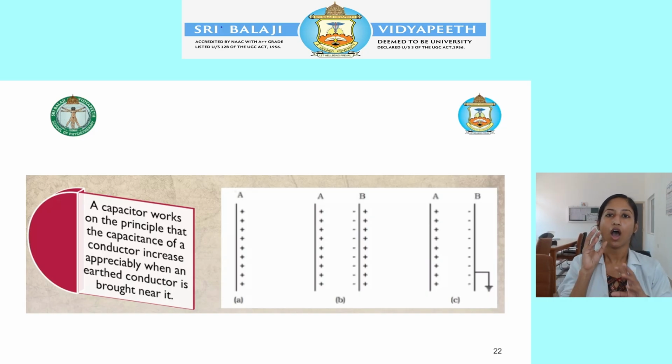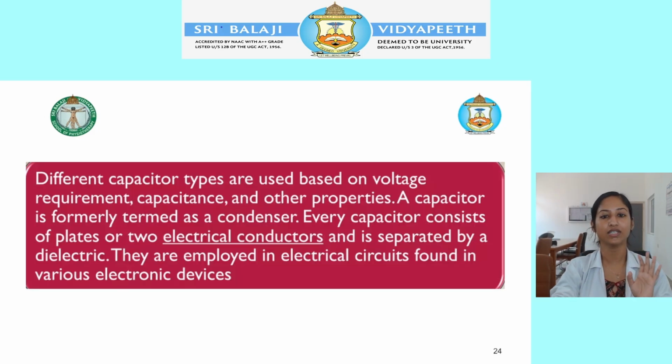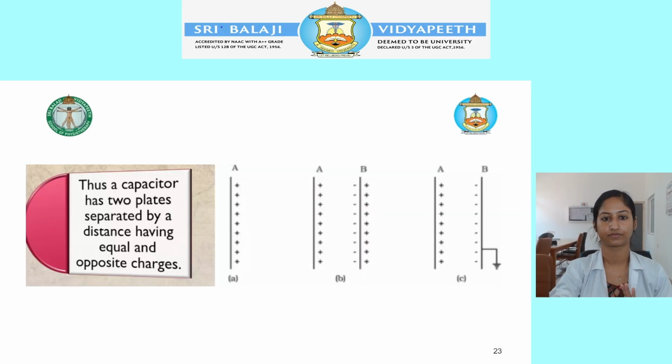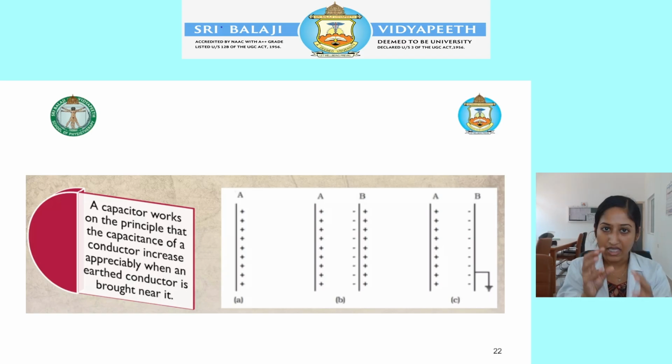What is the principle of this capacitor? This capacitor mainly works on the principle of electrostatic storage. So what is electrostatic storage? You can take an example: imagine there is a small tank. In that tank, you store all the electricity and give it whenever it is needed, like a water tank.